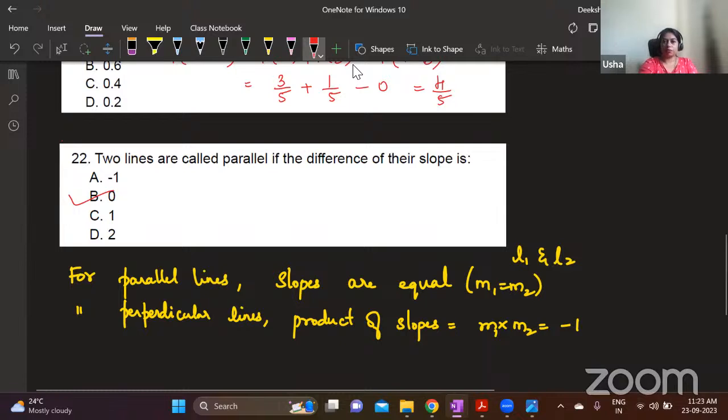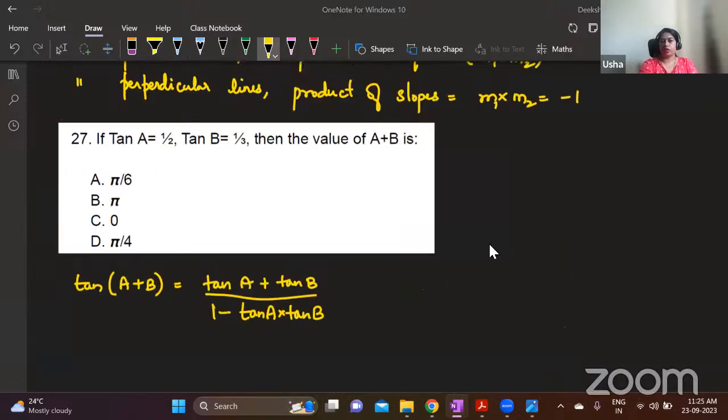Screen is same. Can you see now? I think now you should be seeing.